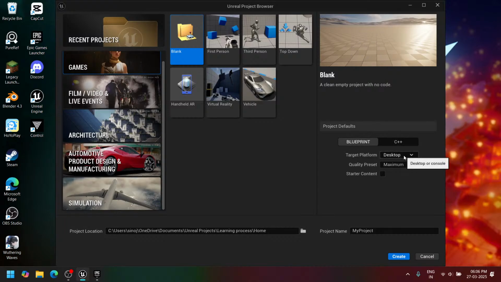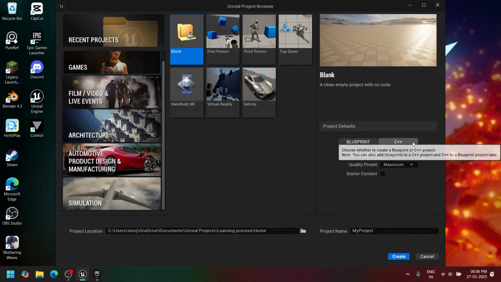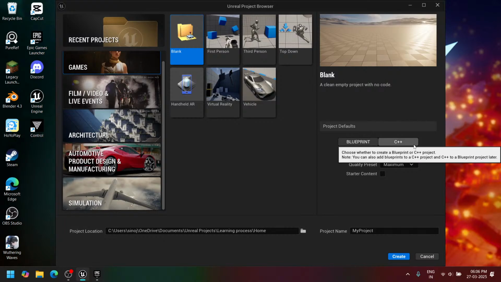Here we can create a game in Unreal Engine using C++ programming, not Python, Java or anything. We just need C++, or even if we don't know coding, we just need to learn the logic and functions of coding.